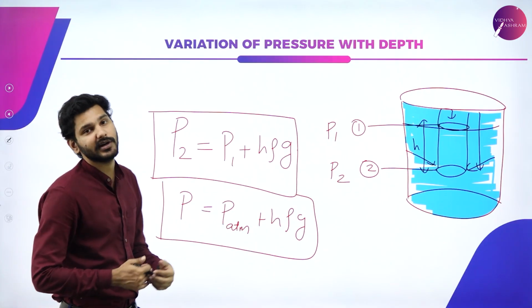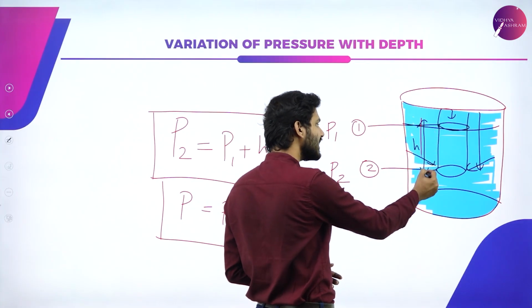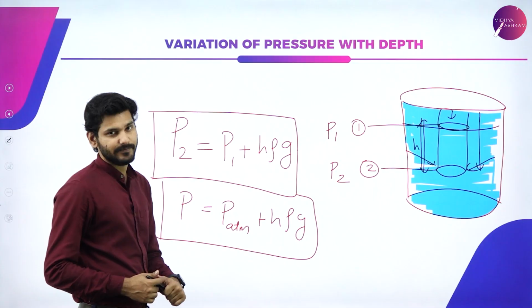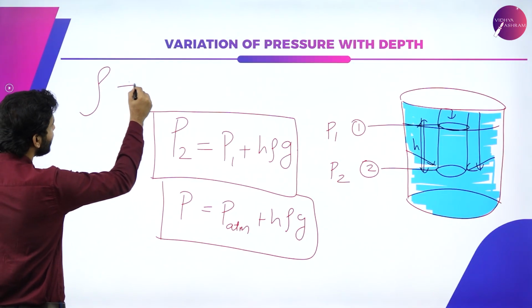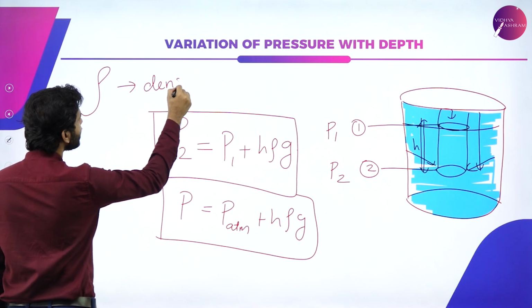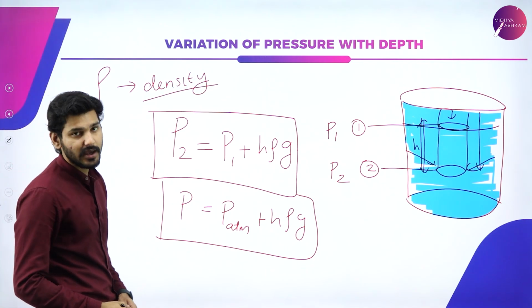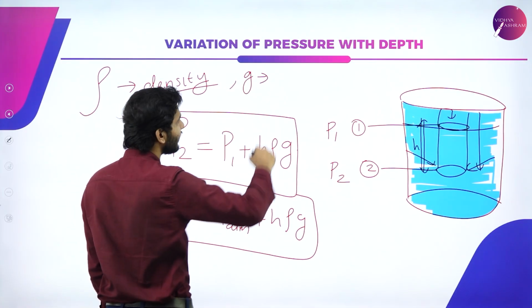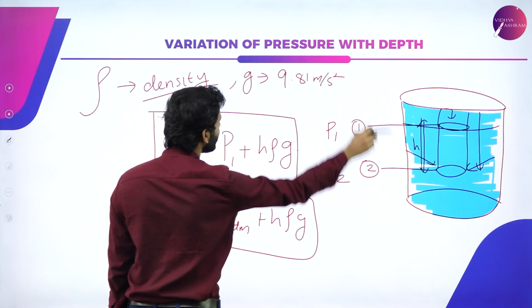So what is H rho G? Obviously, H is nothing but the height of that object. Now, what are rho and G? Rho is the density of that liquid, and G is the acceleration due to gravity, that is 9.81 meters per second squared.